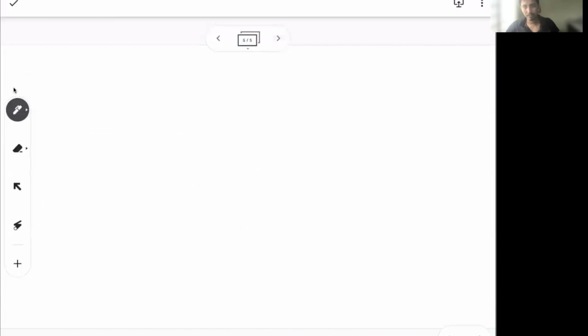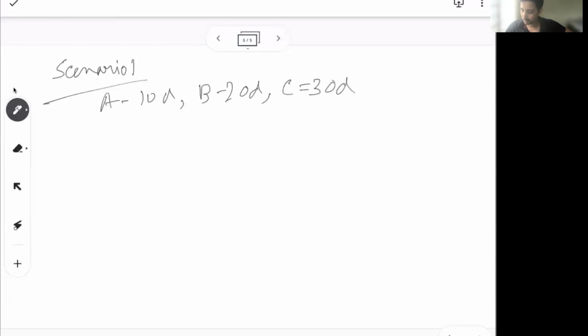There are typically 5 to 6 scenarios. We'll try to solve them one by one. So let's say first is scenario 1. Scenario 1, what they're saying is, let's say A takes 10 days to finish a work, B takes 20 days to finish a work, and C takes 30 days to finish a work. And they're asking, can you tell me how much time A plus B plus C are going to take together?